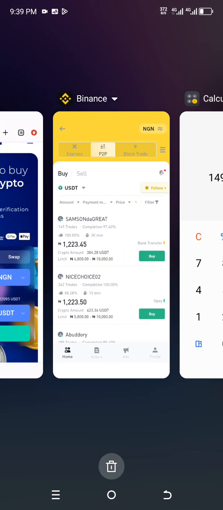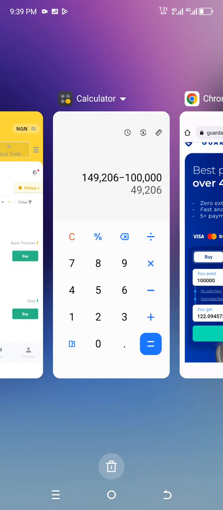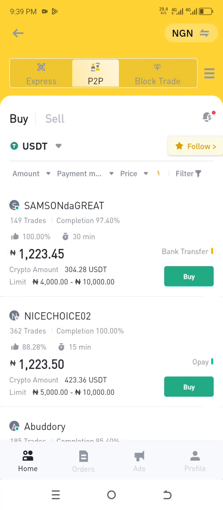So let's go back to it. You can see everything is very much okay. So all you just need to do is jump into this right now and start making your profit.